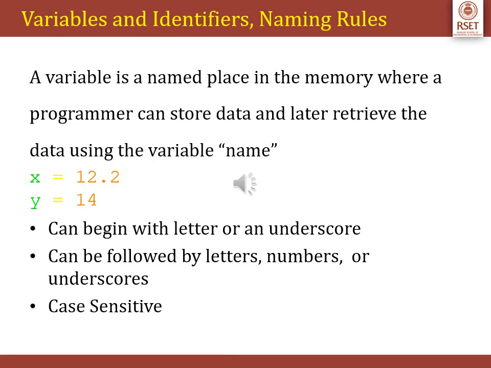Now there are certain naming rules associated with these variables. So there are three rules. The first one is they can begin with a letter or an underscore. It can be followed by letters, numbers or underscore. This is also case sensitive.